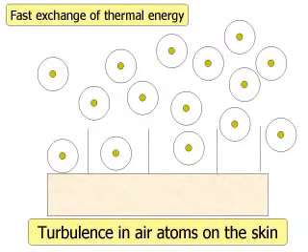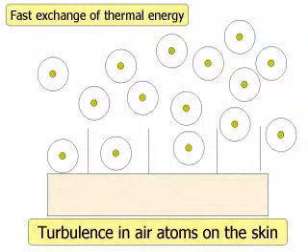Now these projections cause turbulence in the air, they cause breaking up of these layers. So what happens is that the atoms near the surface get heated up, and they are knocked out of their place by this turbulence phenomenon. Then the colder atoms come and touch the surface. So this results in a very fast exchange of thermal energy, optimal performance.